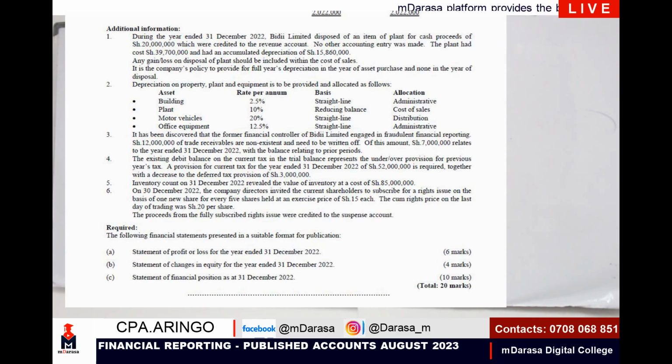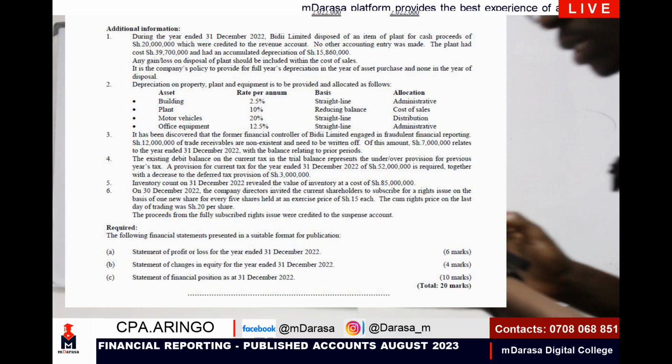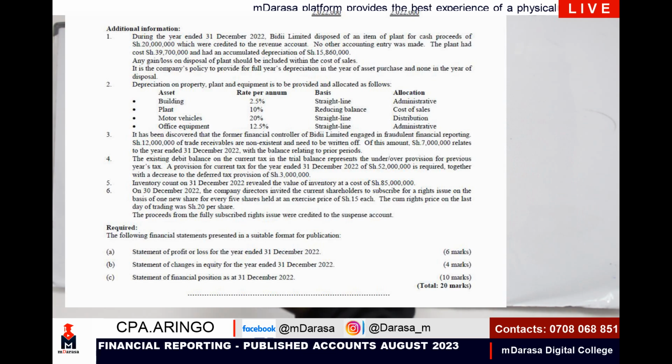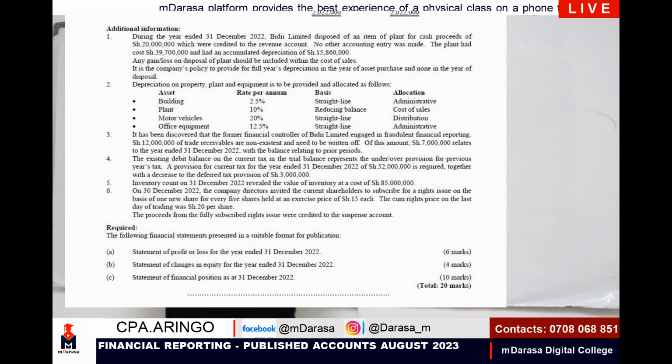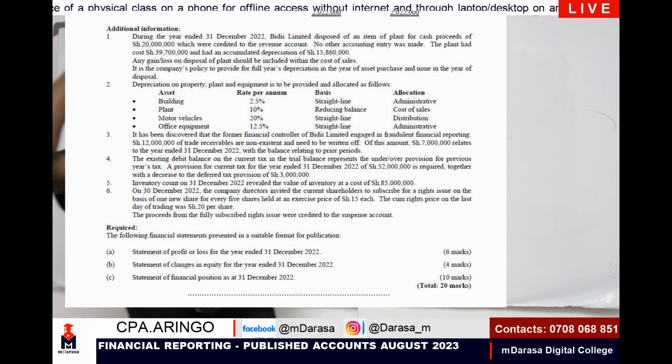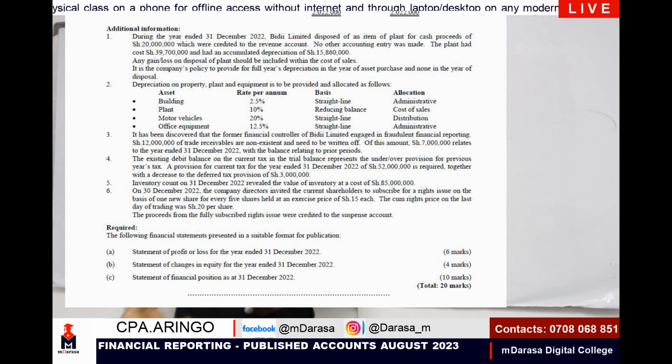Mwalimu has shared that question there with us. Additional information, note number 1. These are what you're told: that during the year ended 31st December, BD Limited disposed of an item of plant for cash proceeds of 20 million. Mark that very well. The cash proceeds was 20 million. If you can recall the double entry on disposing of your asset, whenever you're receiving cash, the account to be debited is your bank or cash. The account to be credited is what?